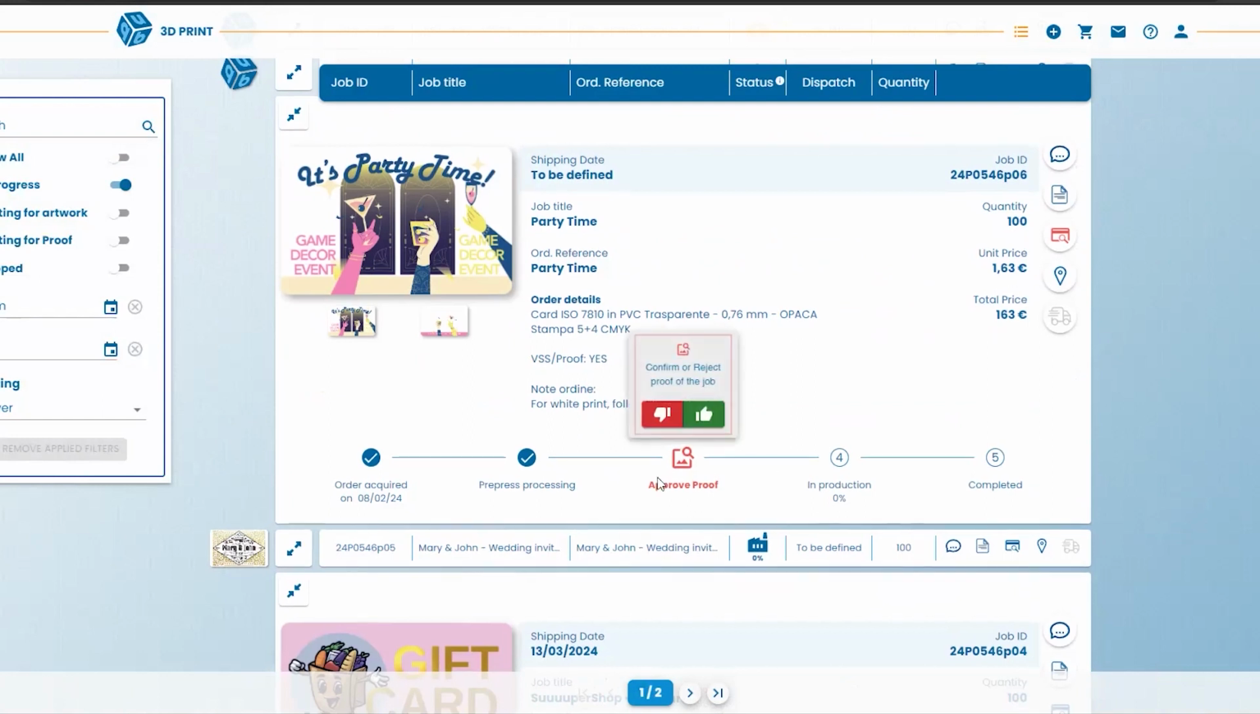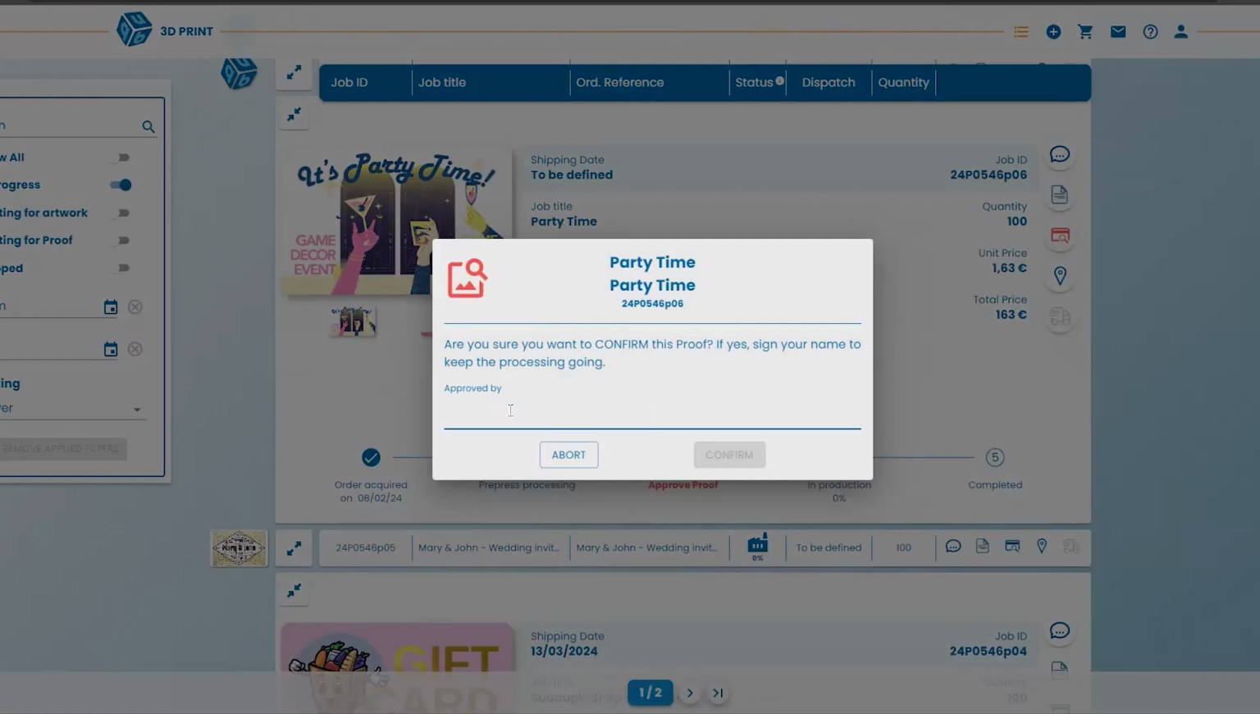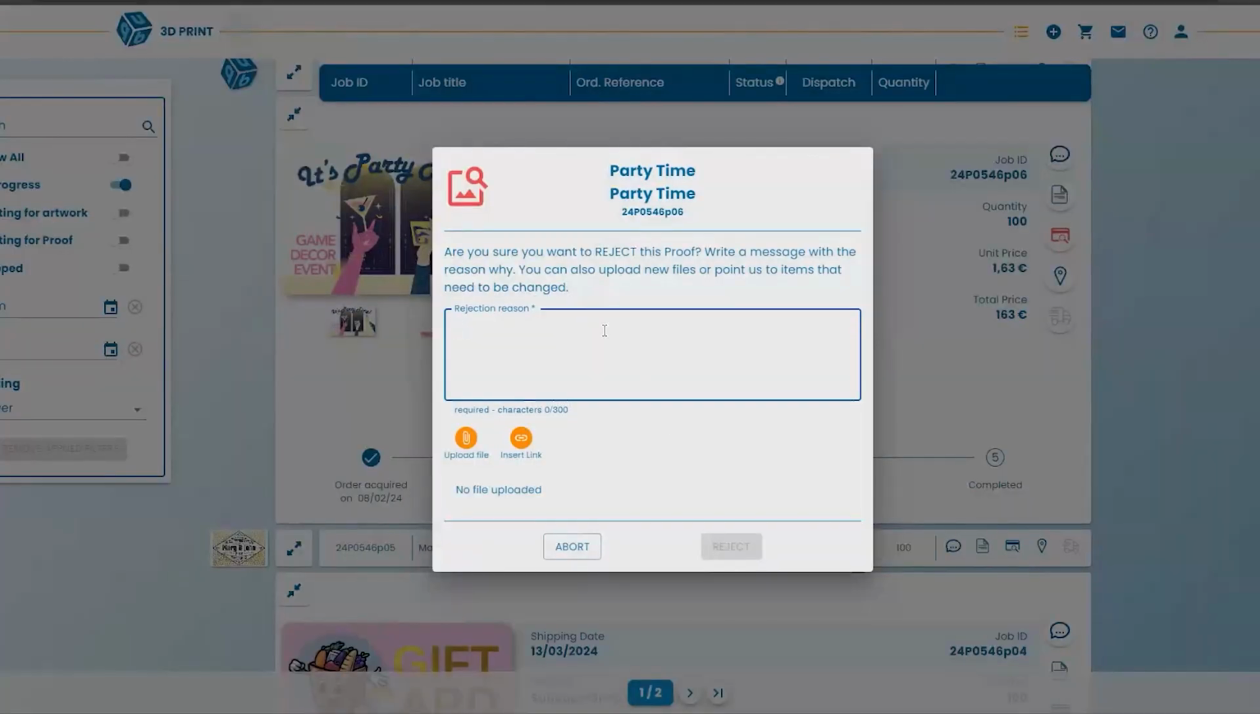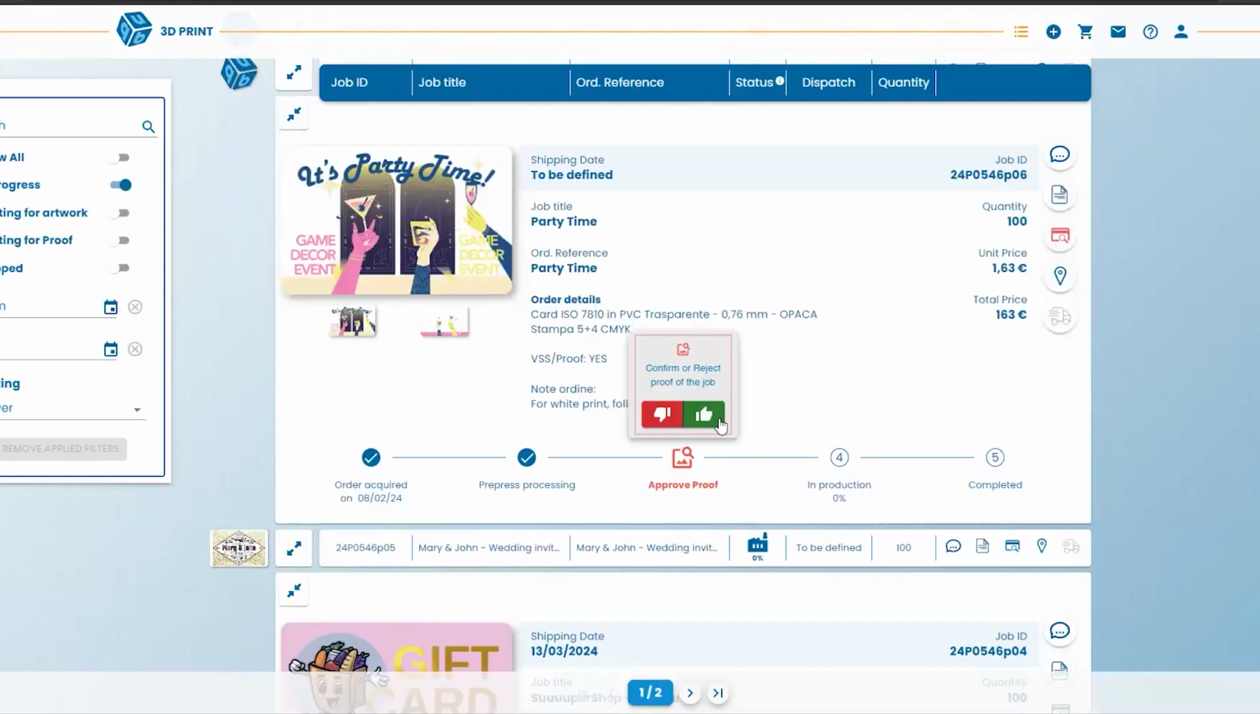Okay, now let's pretend that I like my proof. I can confirm it. I can write "approved by Julia." Yeah, okay, confirm. If I don't like it, I obviously need to state my reason here and possibly upload a new file. Okay, I like it.